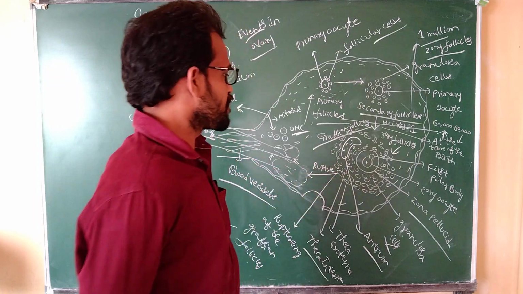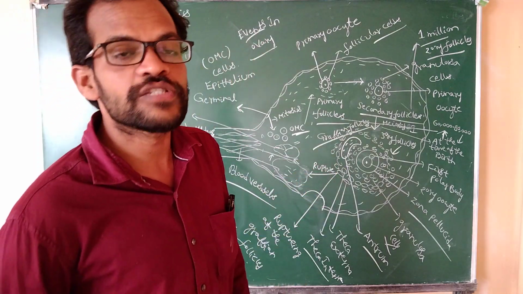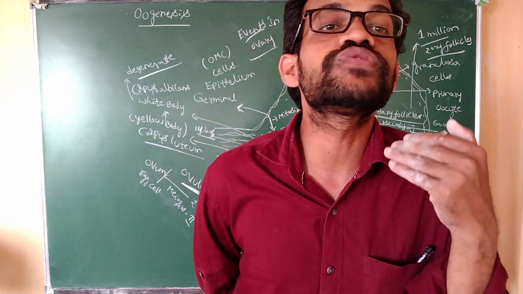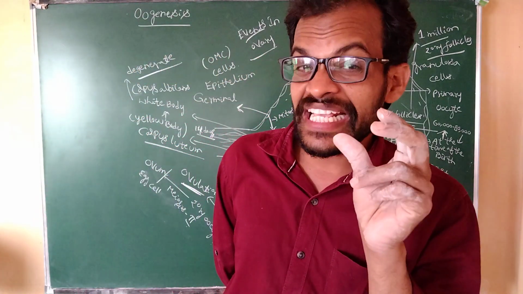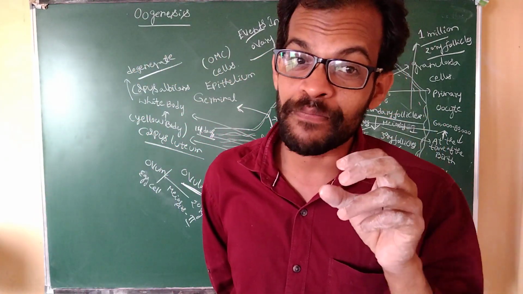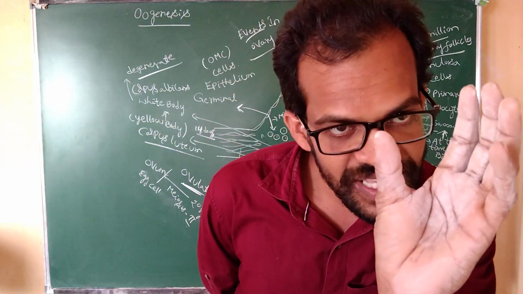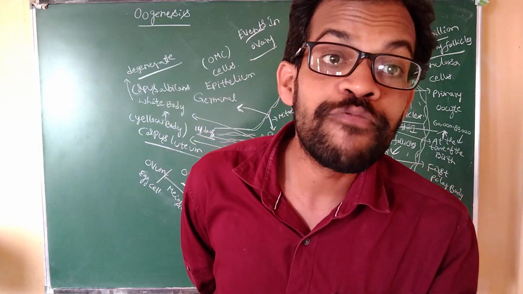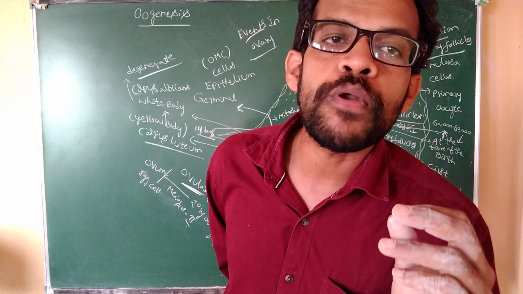After the rupture of the Graafian follicle, it produces the egg cell. It is picked up by the fimbriae. The edge of the fallopian tube is the infundibulum. The egg cell is picked up by the fallopian tube. Fertilization takes place in the ampullary isthmic junction. At the time of fertilization, the meiosis II process takes place.